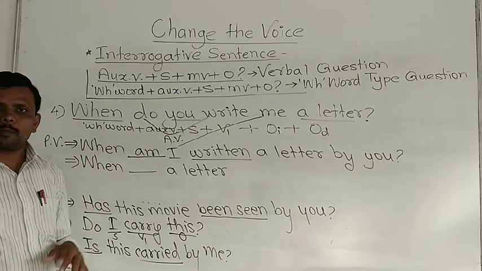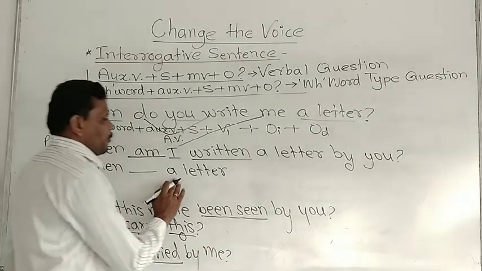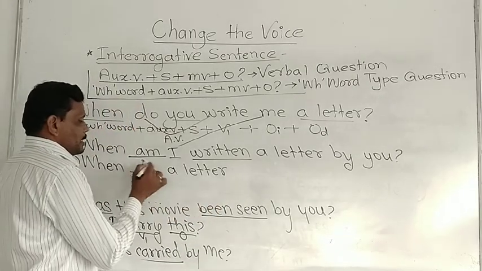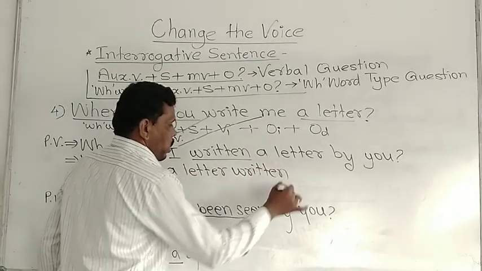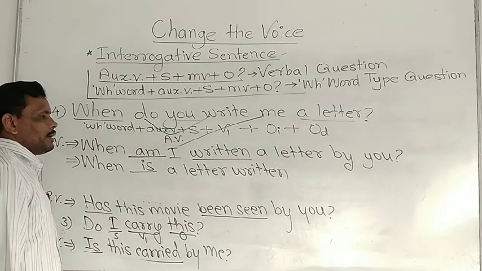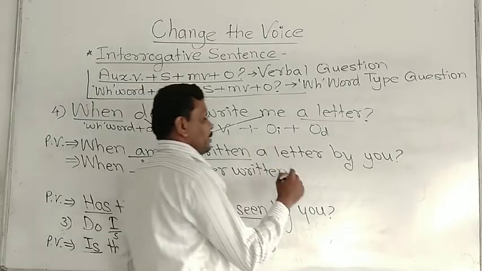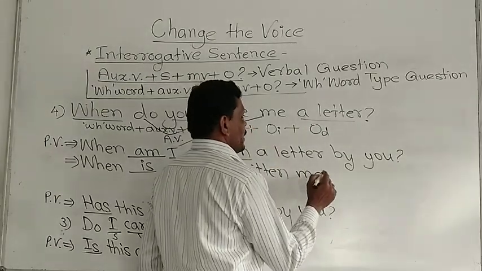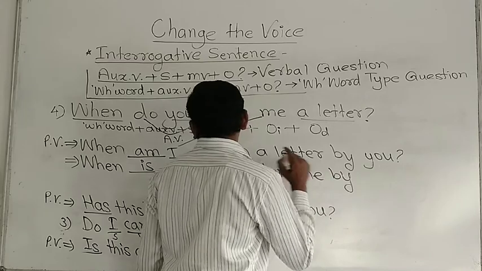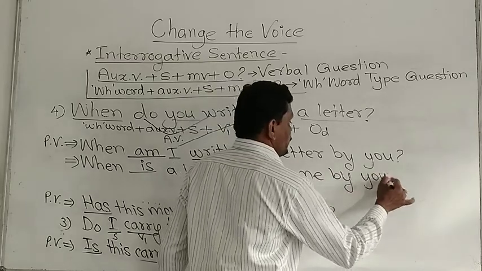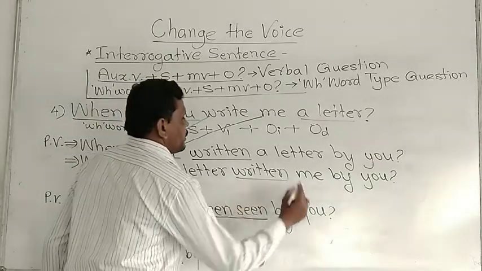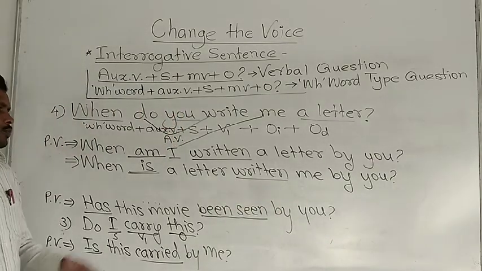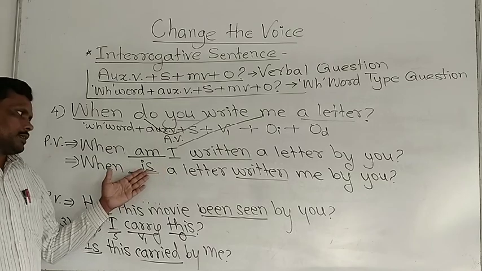am/is/are plus V3. For a letter there is is, and then V3, correct? When is a letter written. Now the remaining object, that is me, and then by, and that you. When is a letter written to me by you. This is passive voice, correct?